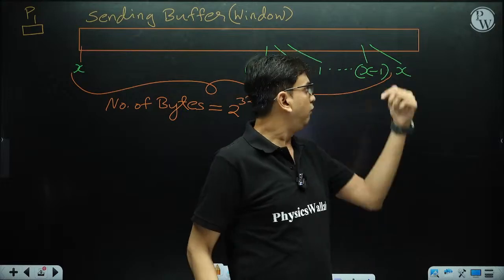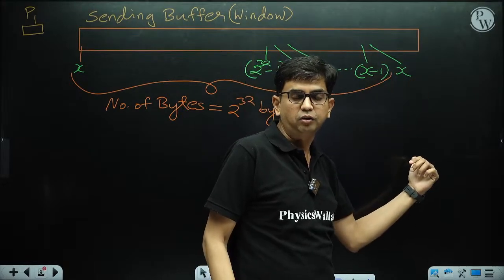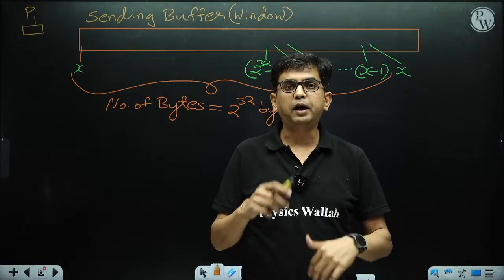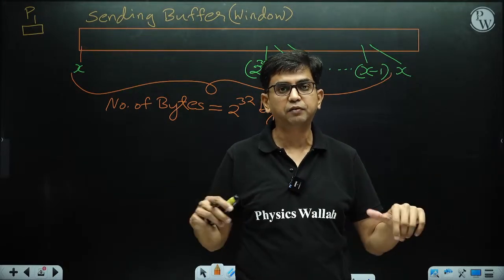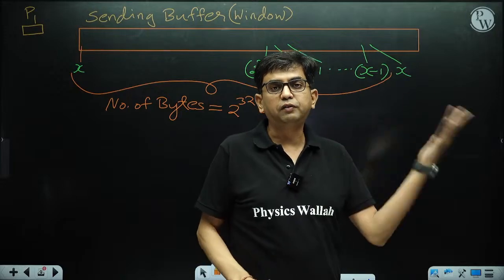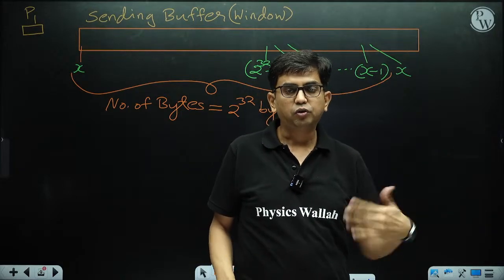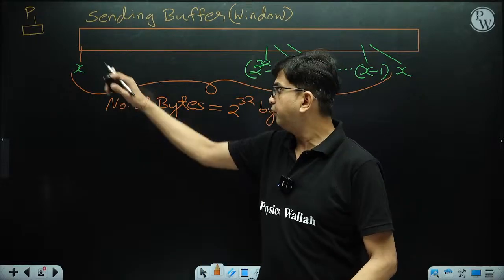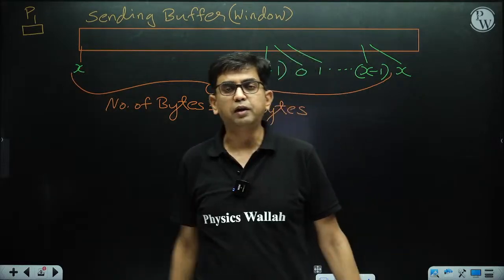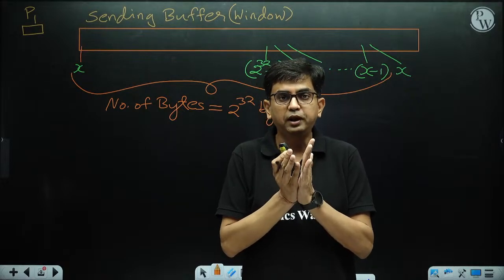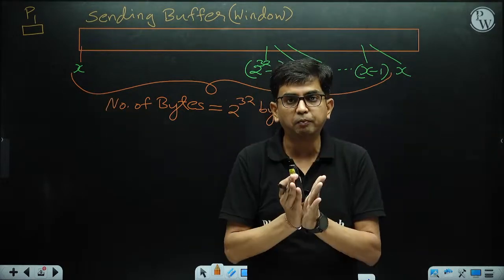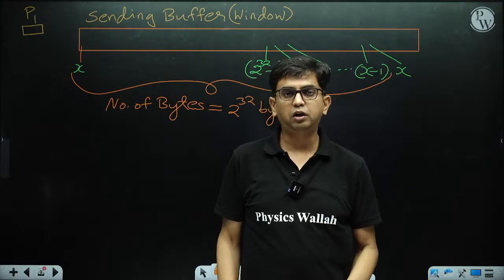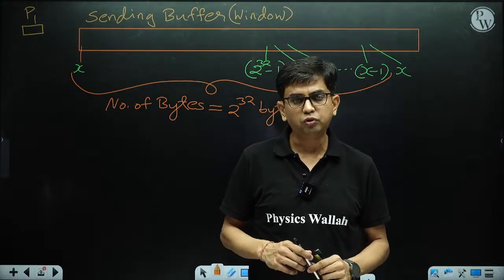Then what happens when this byte is entered in one segment? There might be a clash. What if the receiver sends an acknowledgement? The same byte number is identified with X and a different byte number is also identified with X. So the same sequence number is going to represent two different bytes, and that should not occur. So what do we have to do?